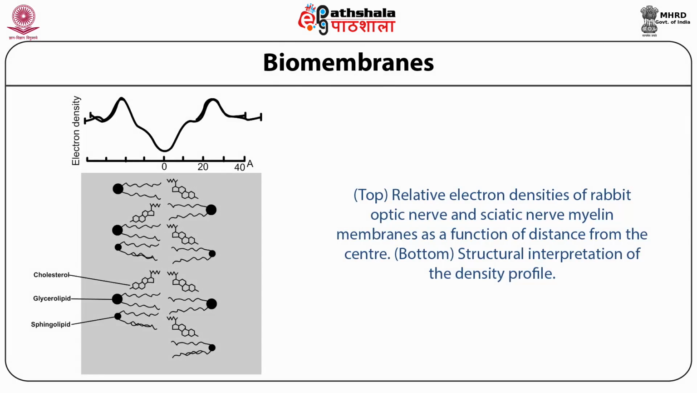The fluid mosaic model was supported by experimental data of various kinds. Low-angle X-ray diffraction showed two peaks at the periphery, with trough in the middle in the electron density plot. The polar heads of phospholipids and glycolipids show higher electron density than non-polar tails in the bilayers. It is known that the hydrophilic molecules cannot pass through the biomembranes unless some integral proteins act as facilitators.